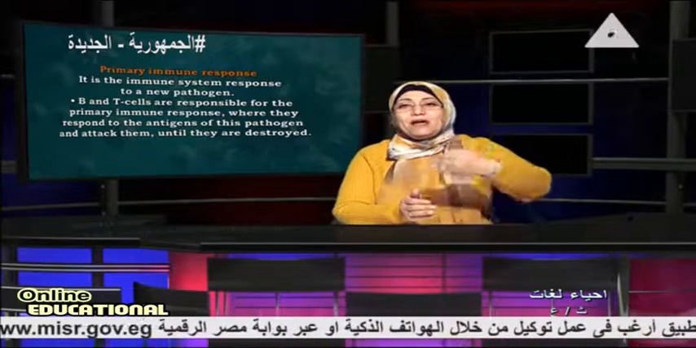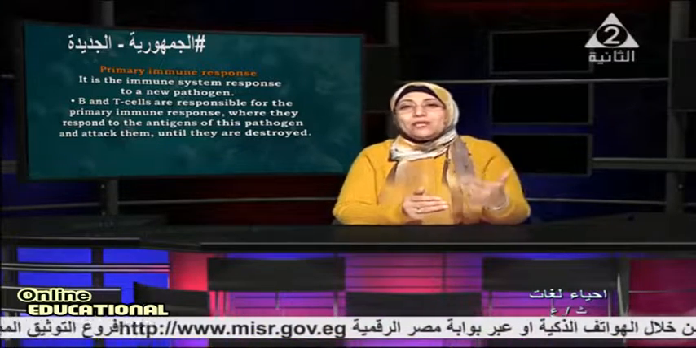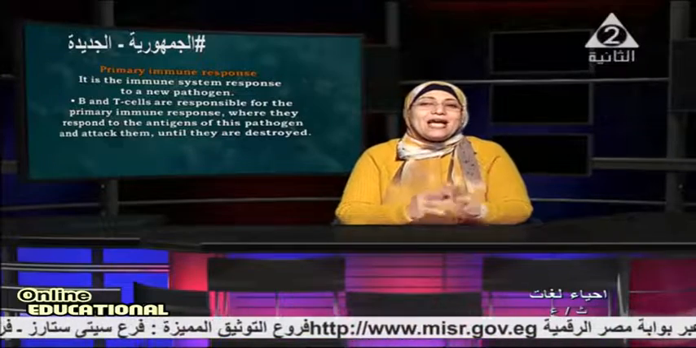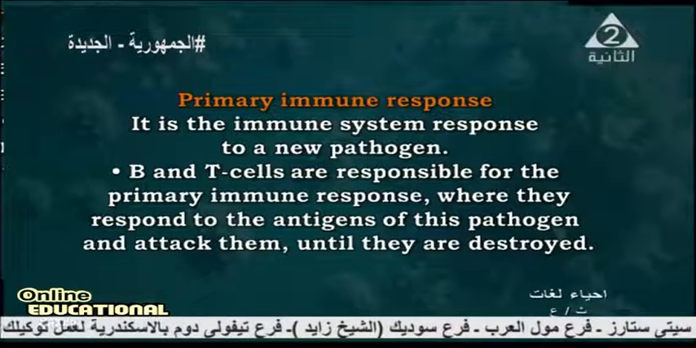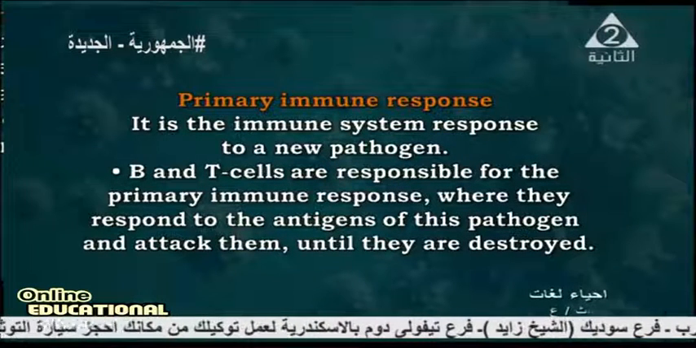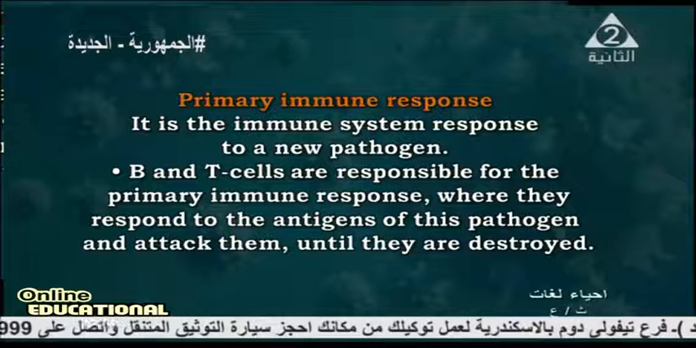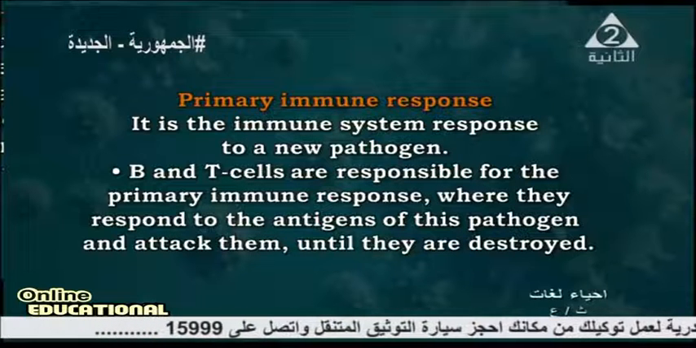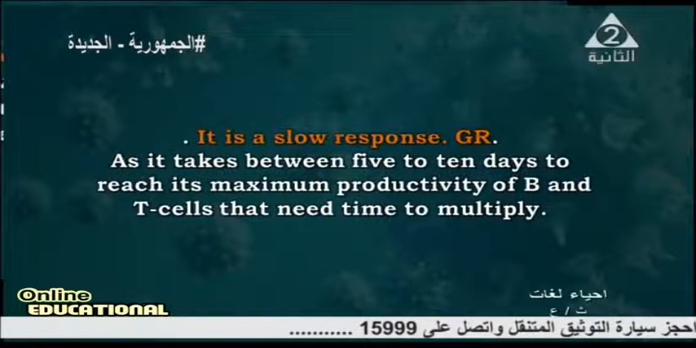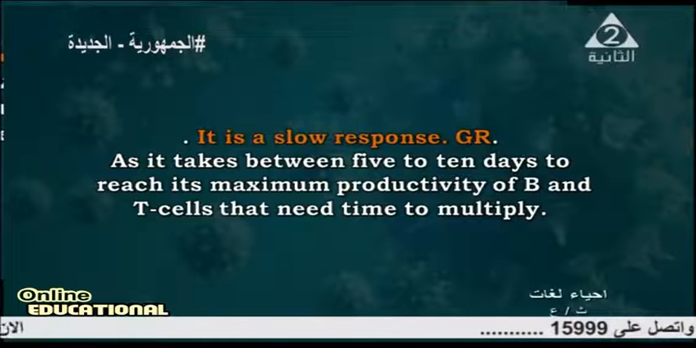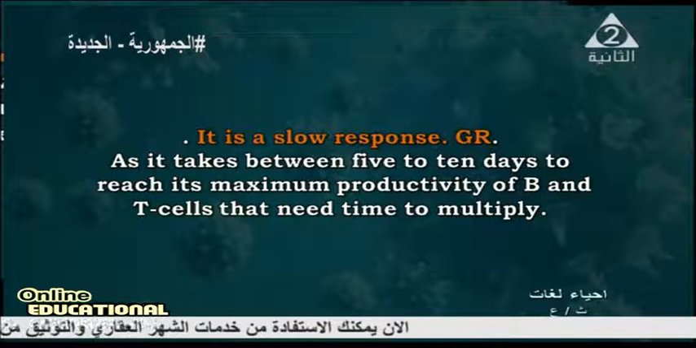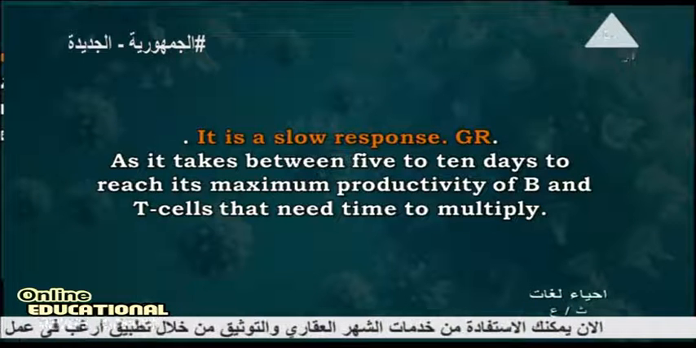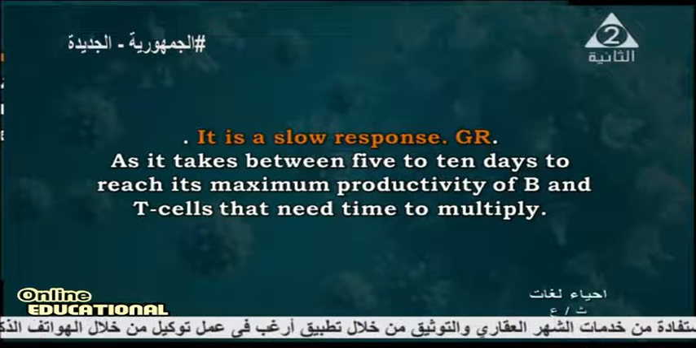The secondary becomes a helper to it, or helps it to overcome this disease and prevents it from entering inside your body. In the primary immune response, they respond to the antigen of this pathogen and attack it until it is destroyed. It is a slow response. What is the primary? It is a slow response, as it takes between 5 to 10 days to reach its maximum.